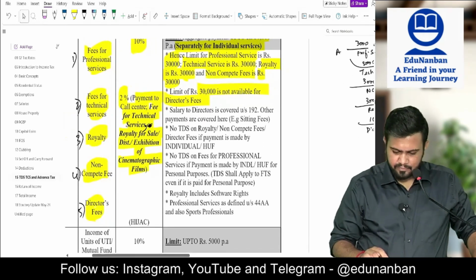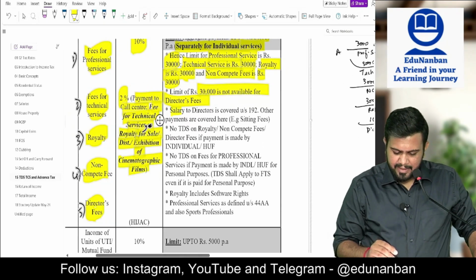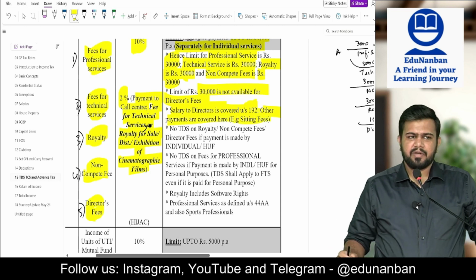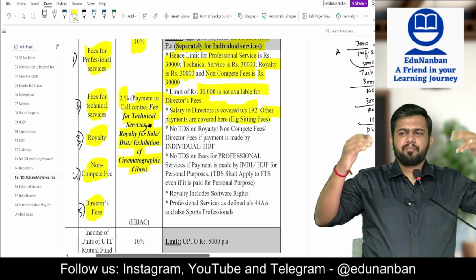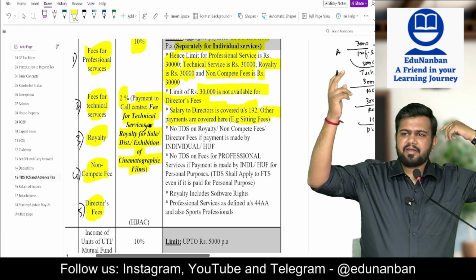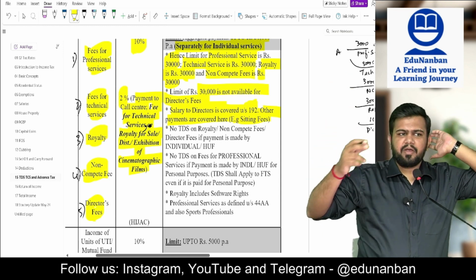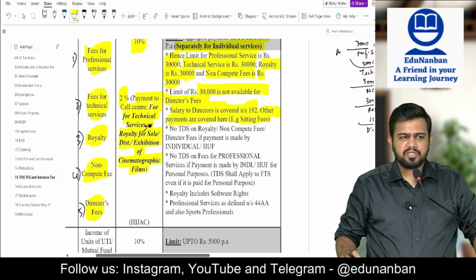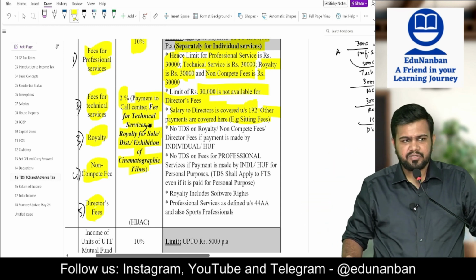Okay. Then salary to director is covered under section 192. Other payments are covered in this particular section. So when an employer-employee relationship is there with the director, then when the payment is made, it is covered under 192. Whenever the payment made is not for an employer-employee relationship, then it is covered under 194J.